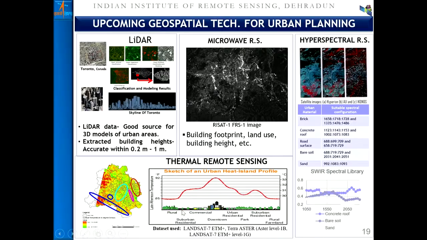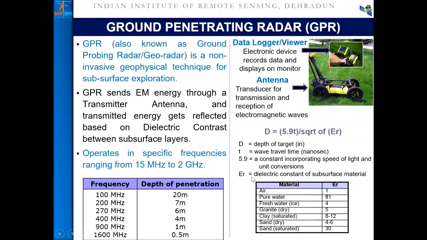One can also, because in the process of urbanization, when natural surfaces change into urban surfaces, it also changes the thermal regime of an urban area. So this can be captured, and this land surface temperature phenomenon can be mapped using satellite remote sensing. Another technology is ground penetrating radar, as I mentioned earlier, which also works on the remote sensing phenomenon, where the GPR sends electromagnetic energy, penetrates the surface, and then one can find out the subsurface information.